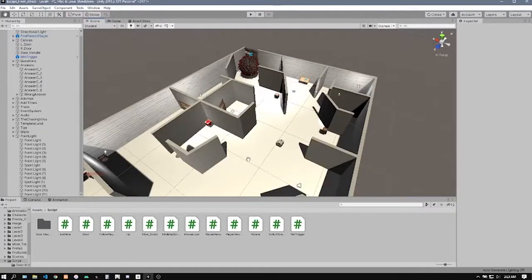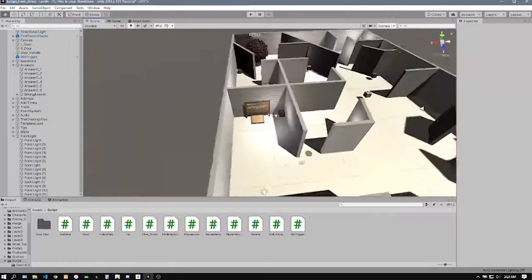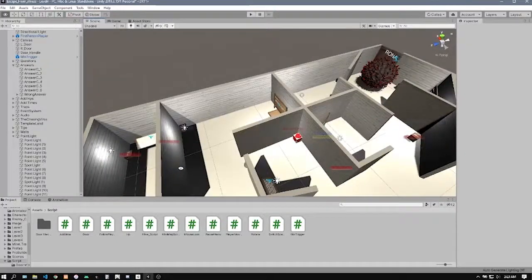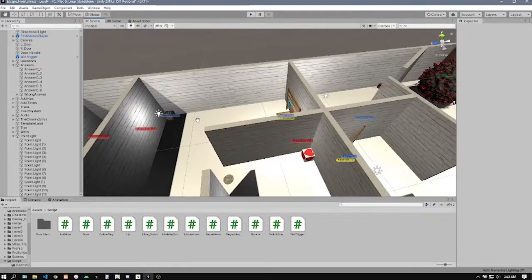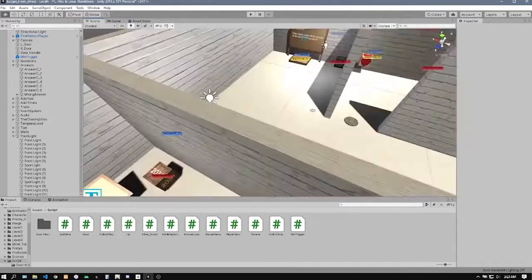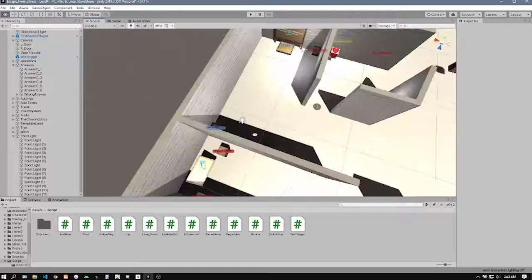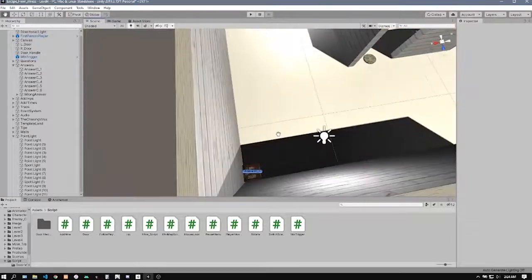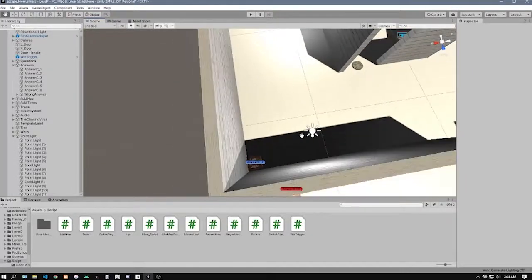For example, in these corners we have quite a dark spot, but we put in light to make the answer cube more accessible to the player. If there's no light here and the player doesn't pay attention to the surroundings, they will not see this answer cube, which may give them a hard time passing this level.